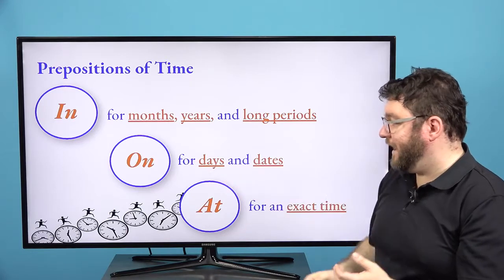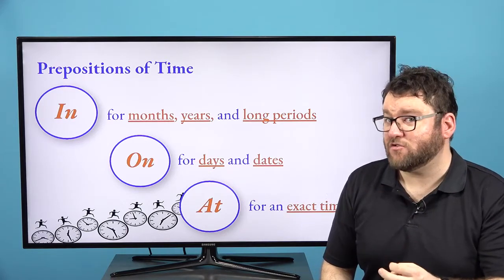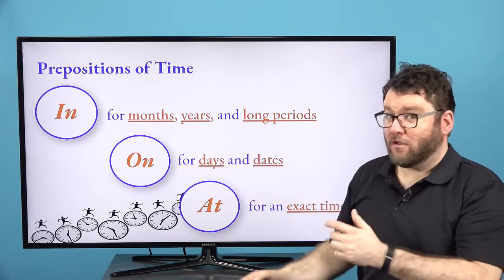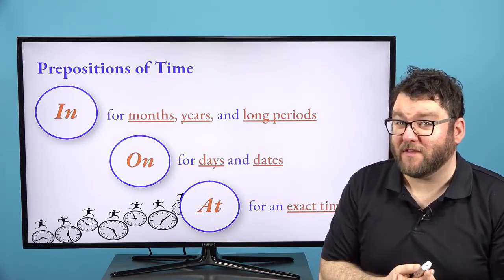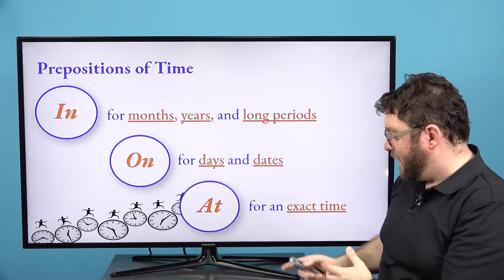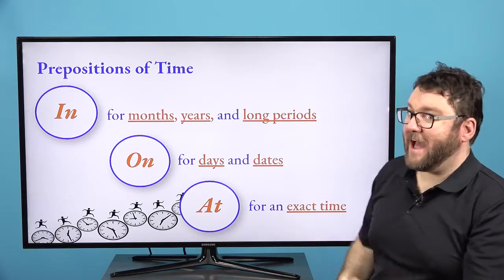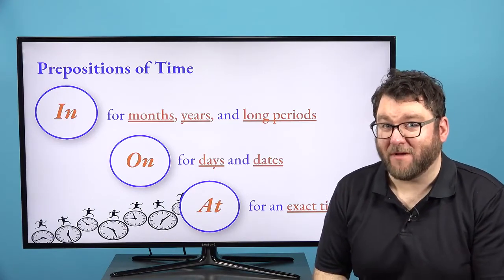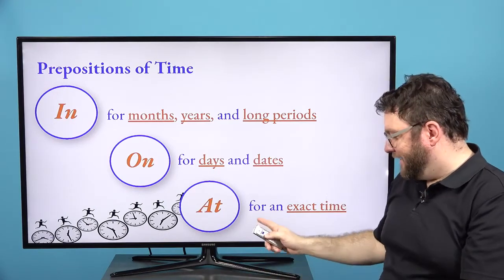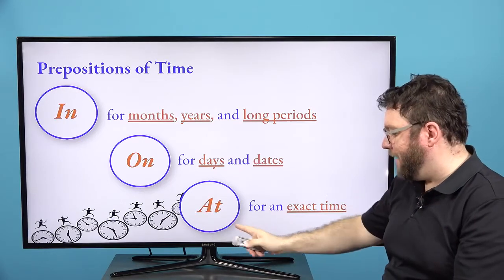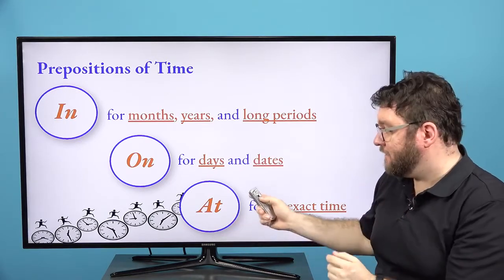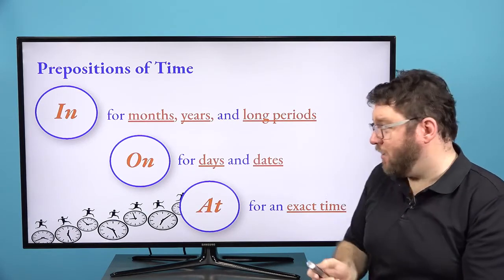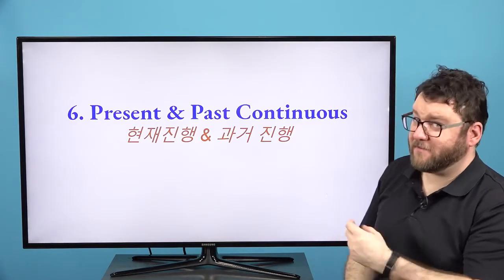We use on for days and dates. I went to Jeju-do on July 15th. So we have the on. I encourage you, please go back to our previous lesson for a full list of these. And at for an exact time. I ate lunch at 12 p.m. on Tuesday. Okay, so this is exact time. This is for the time we use at. So we have a full list on this in our previous lesson. We have limited time today, so I have to speed through.